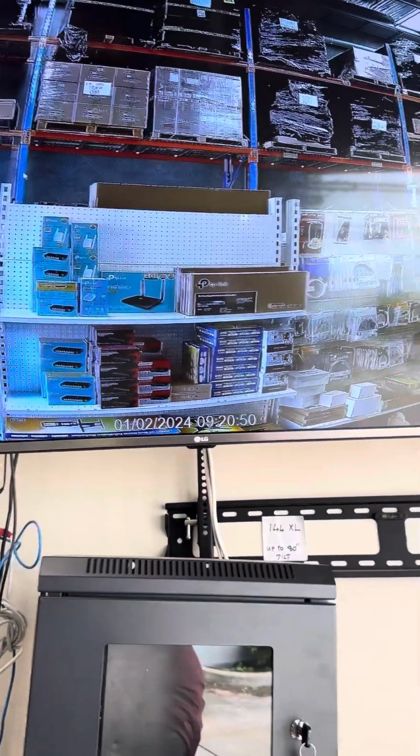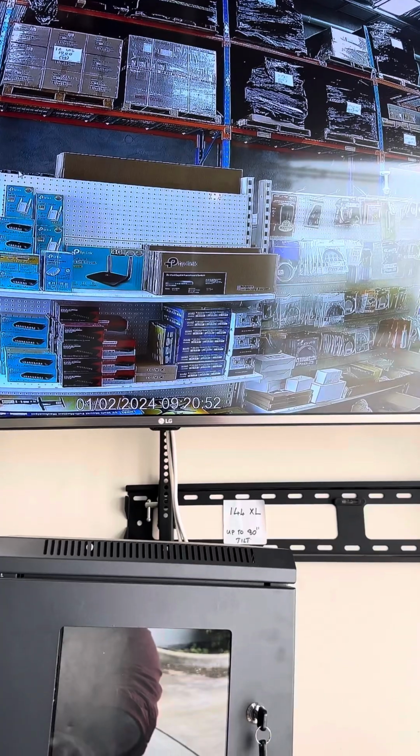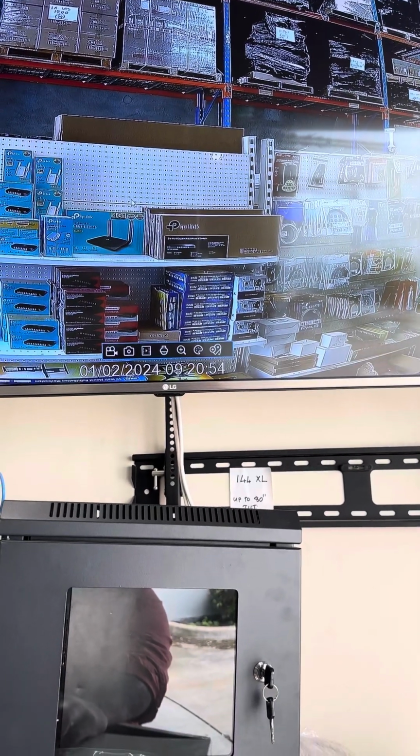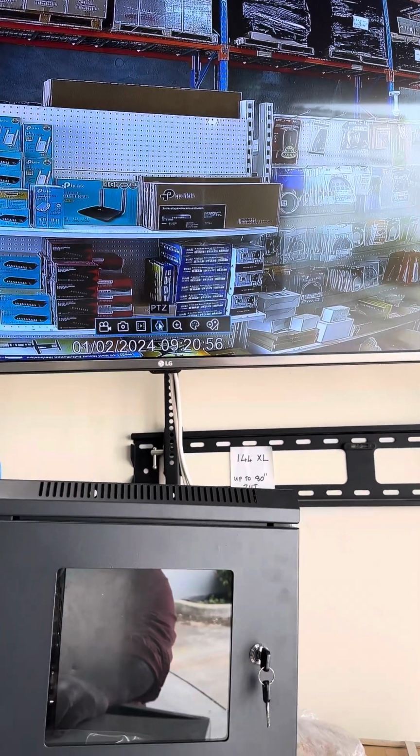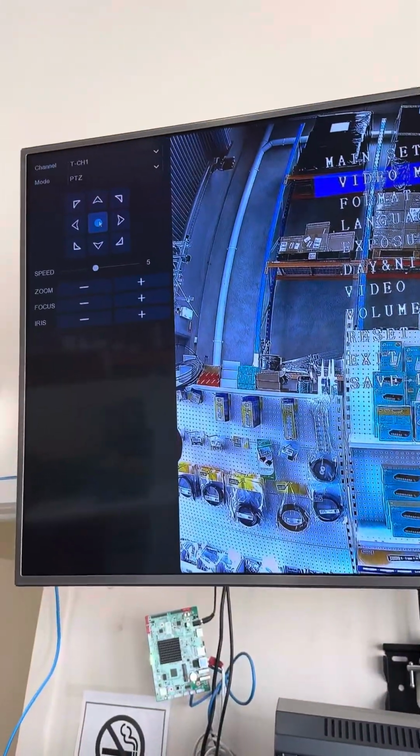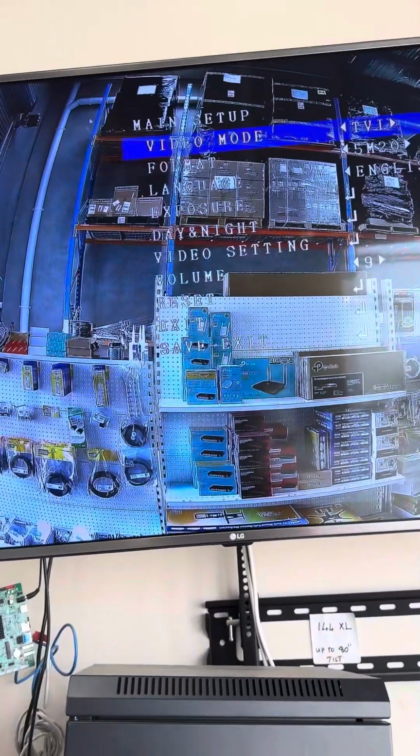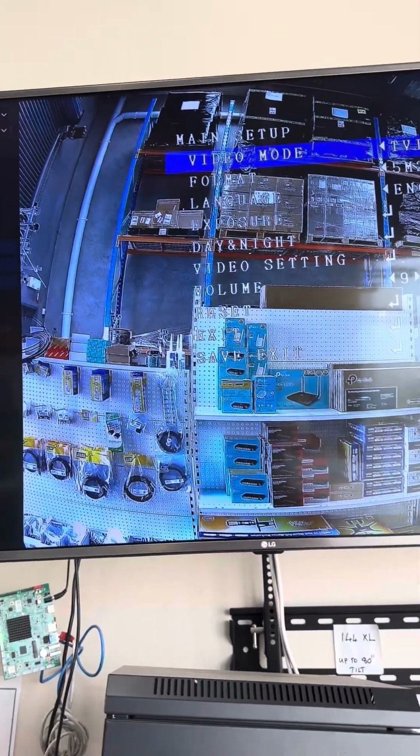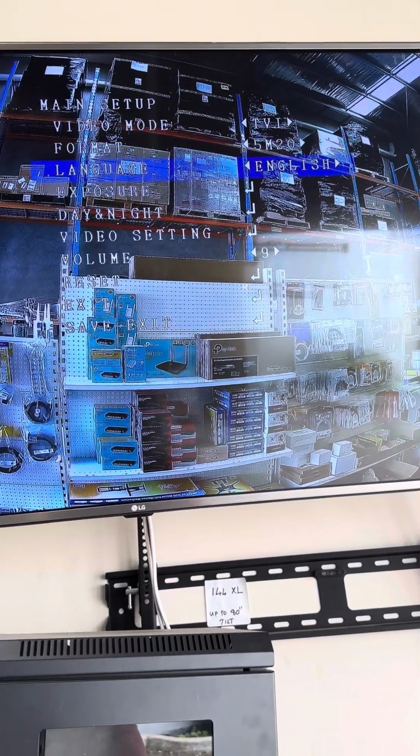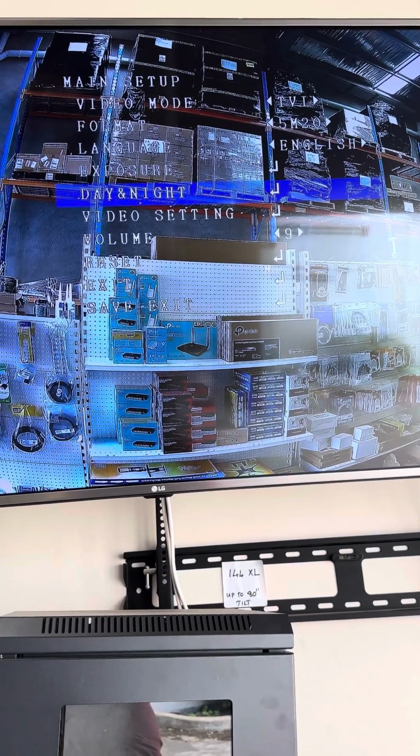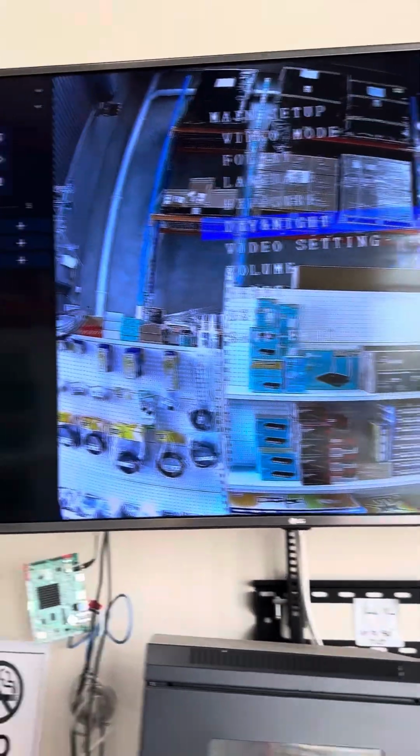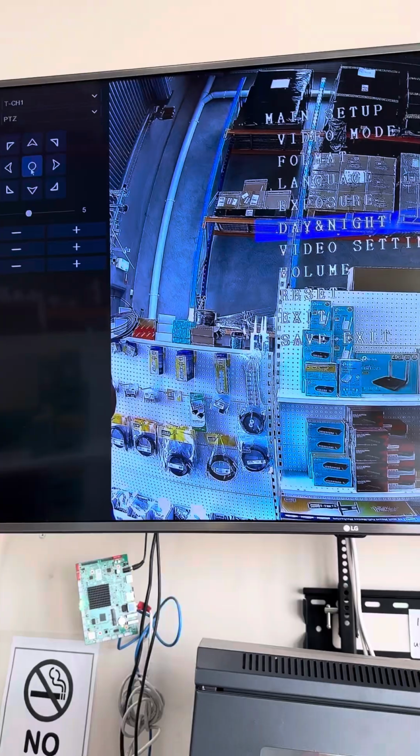So on a CVI Elevation camera, if you want to turn off the LED, you find this PTZ menu on the bottom, hit menu on the left side right there, and it gives you this menu system inside the camera. Now we want to use the navigation buttons, scroll down to day and night setting, then enter.